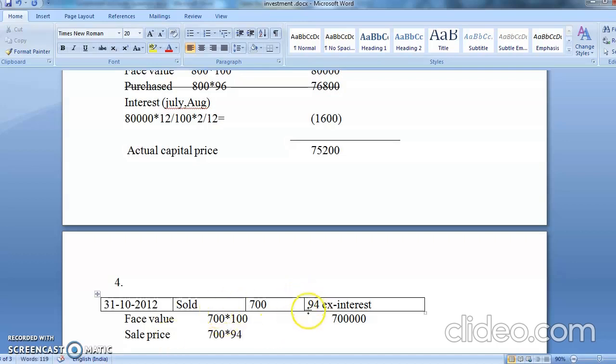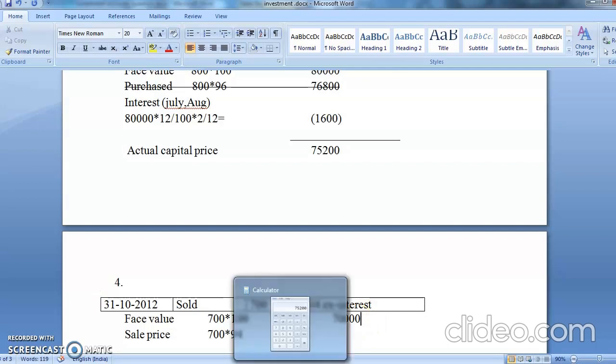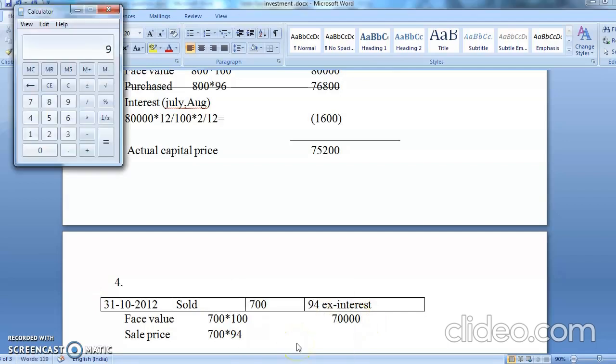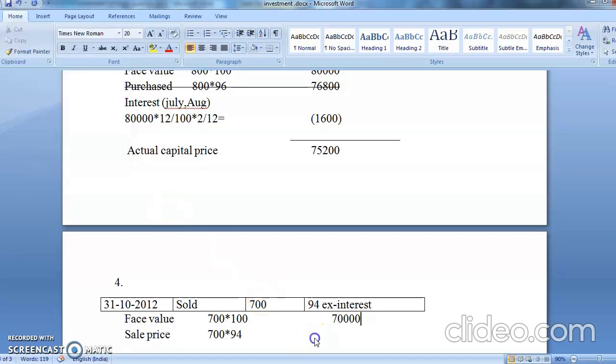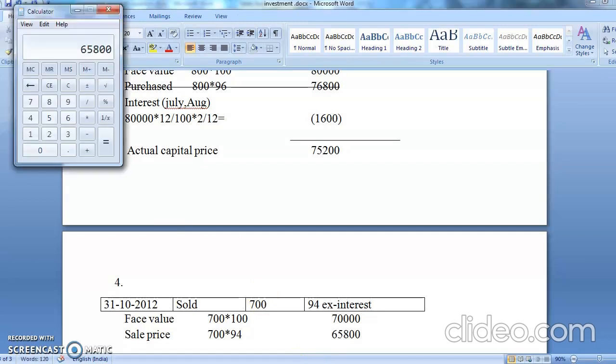See, this is given to you. I put one zero extra. 7 lakh, 70 lakhs. Okay. So 94 into 700. Yes, that is coming to 65,800. See, the value is 65,800.